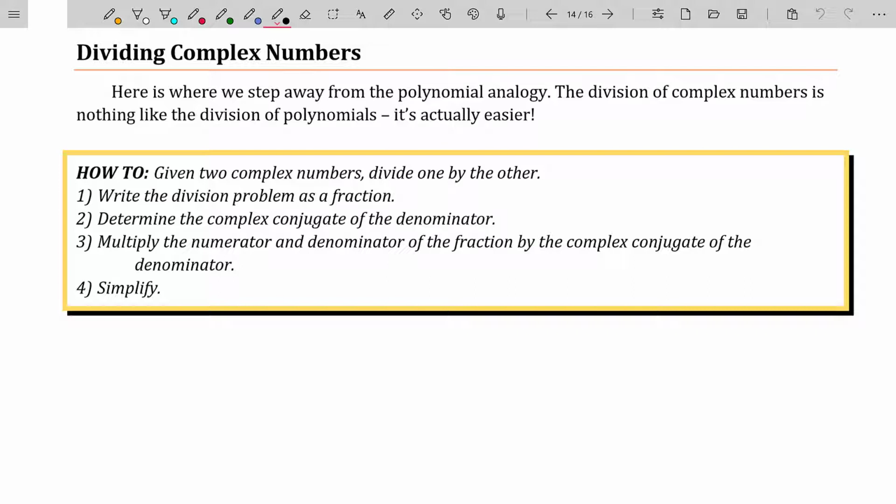This video is dedicated to division of complex numbers, and it has to be separate from the others just because you need all of the other information to do division. It's not that division of complex numbers is difficult, it's just not exactly what you would think. So let's go ahead and talk about it.